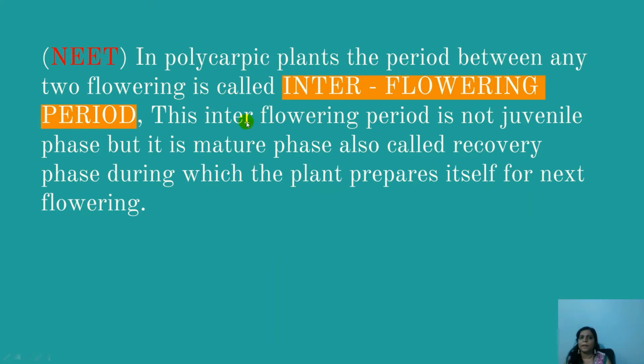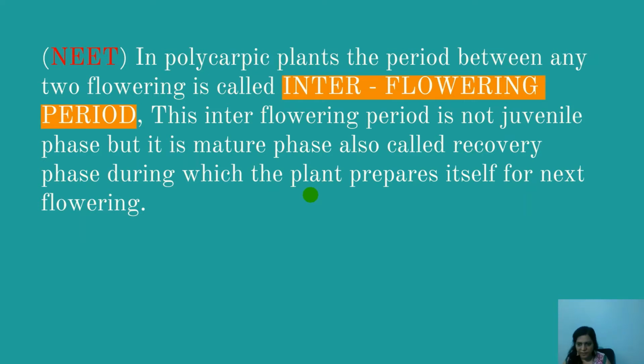Repeat, in the polycarpic plant, the phase between any two flowering periods is called the interflowering period. This interflowering period is not considered a juvenile phase, but it is the matured phase or the recovery phase, during which the plant is prepared.